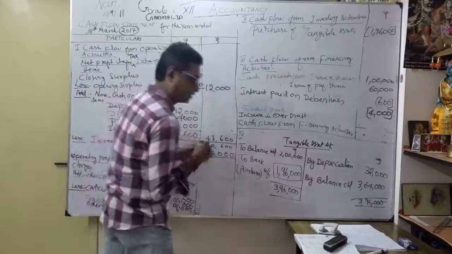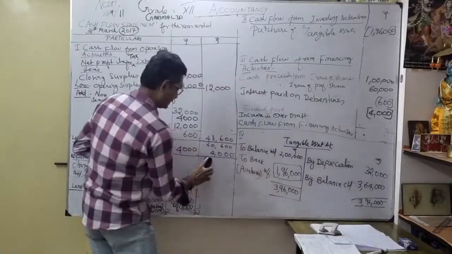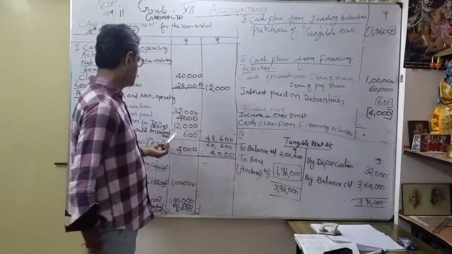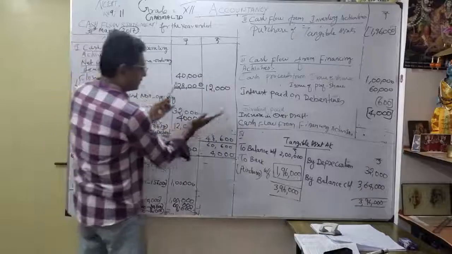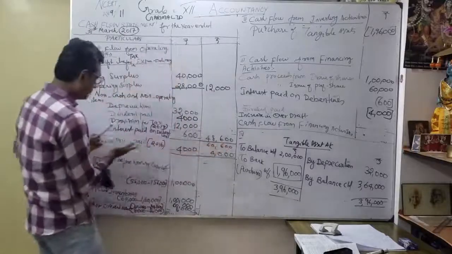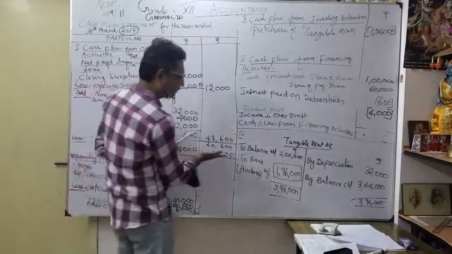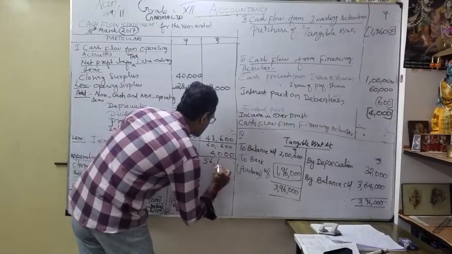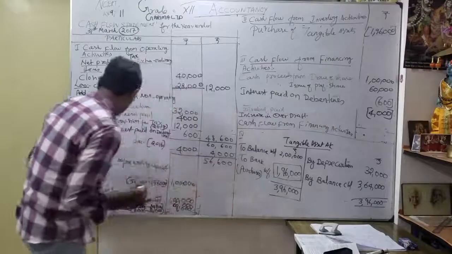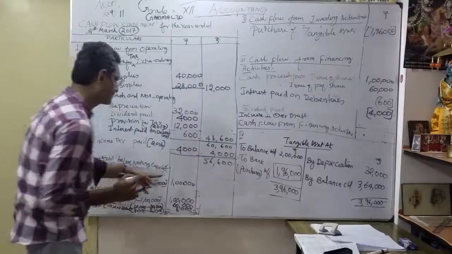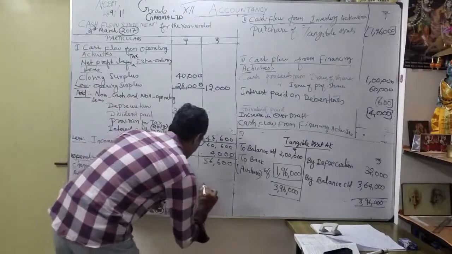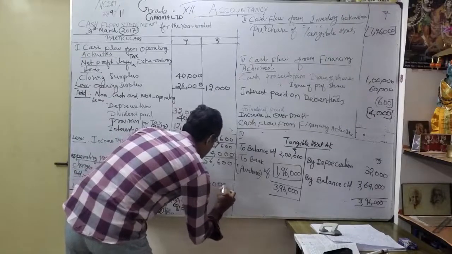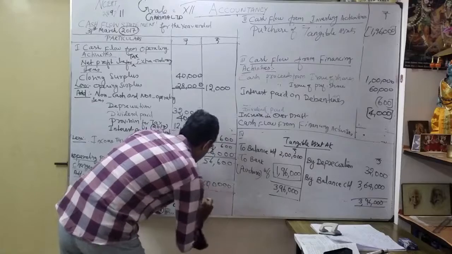That's why the calculation is very, very important. So 12,000 plus 48,600, the total of these becomes 60,600. I'm going to deduct my income tax, shown directly as 4,000. The balance is 56,600. Thereafter, I'm going to add my trade payables increase, 1 lakh. What's the total?